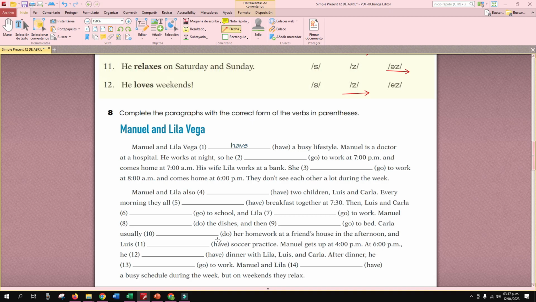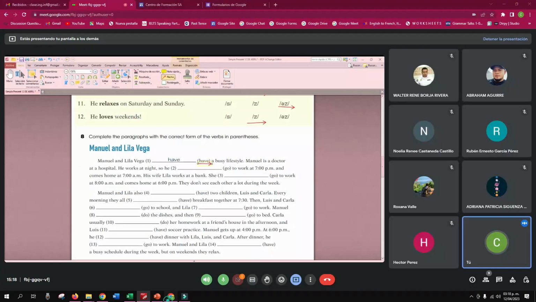So I want you to complete the paragraph with the correct form of the verbs in parentheses. If you notice, here you have verbs between parentheses, and you're going to use the correct form. If you have third person, you need to change the verb and add es or s, right? And if you have a plural subject, you just need to write the verb in the base form. ¿Qué van a hacer?